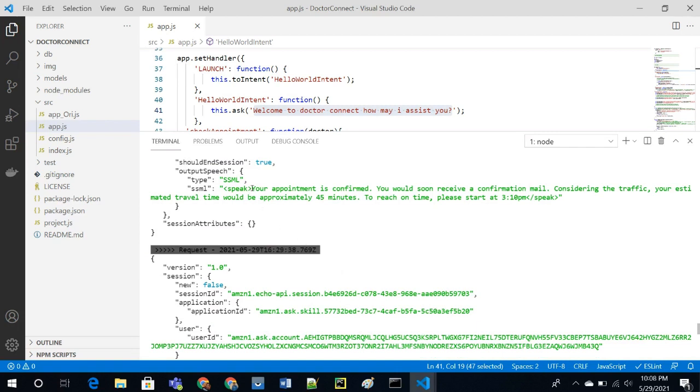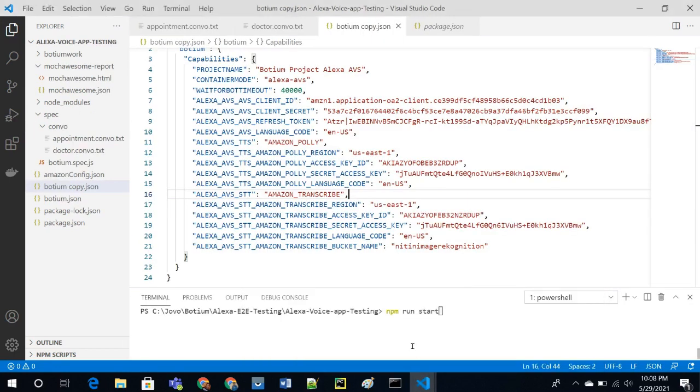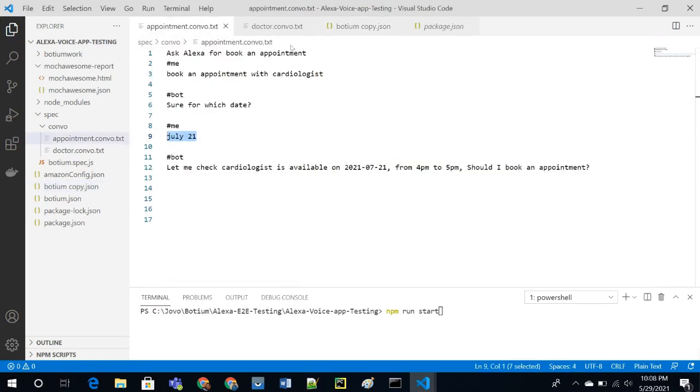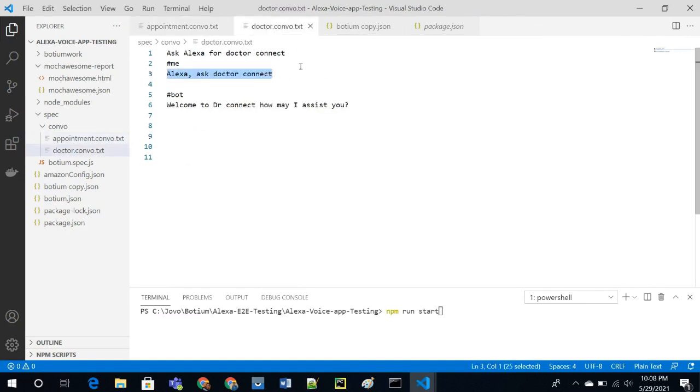Now I'll be moving back to my test project. So these are my test cases. This is my first test case, where I'll be invoking with the invocation name and then verifying the output of my Alexa.